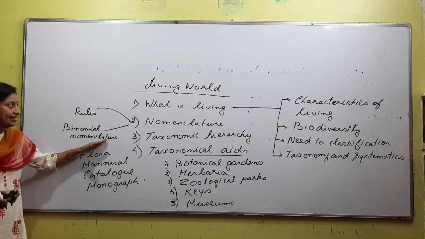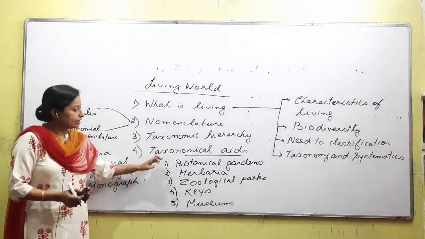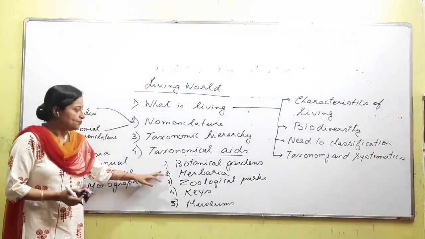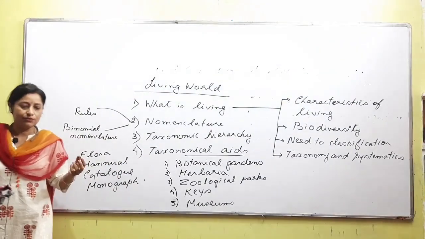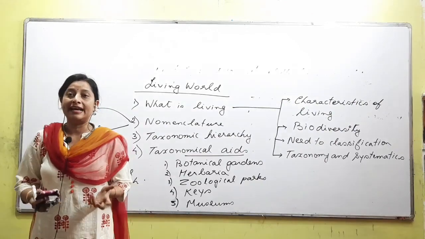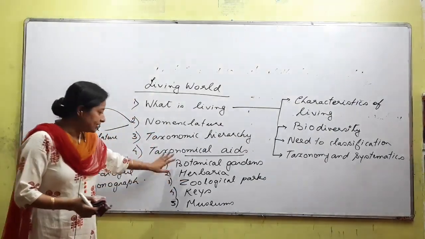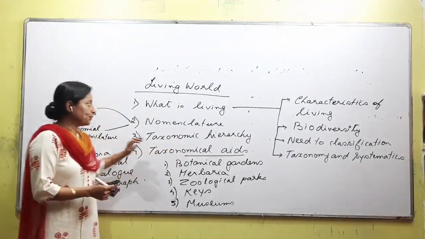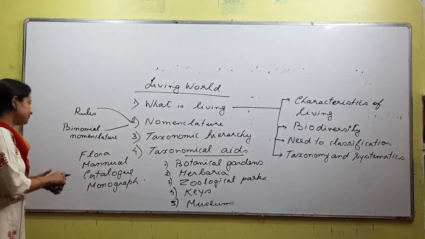So what we have understood is that we have just talked about the content of this lesson. We have not even started. We have only explained the contents. So these are the things that you have to study. We will have to study each of these in detail. Even in the aids, for botanical gardens, not much, but we understand that species are brought from various places and originate there. So, these are the things that we are going to study. So, we'll be coming to the first one, what is living.